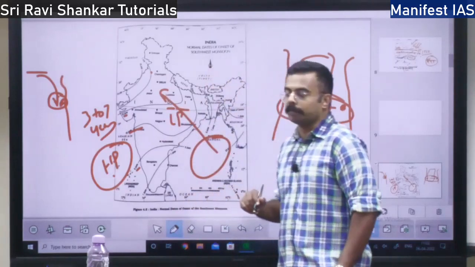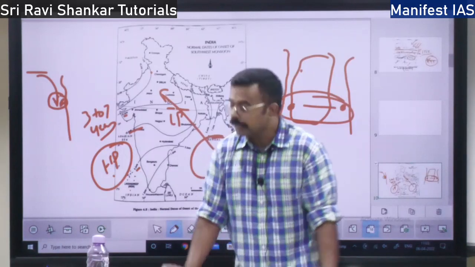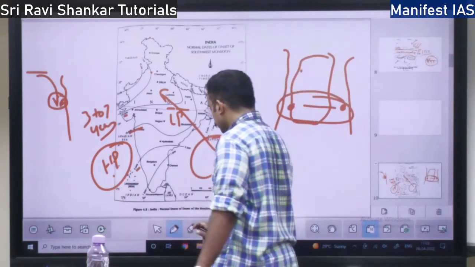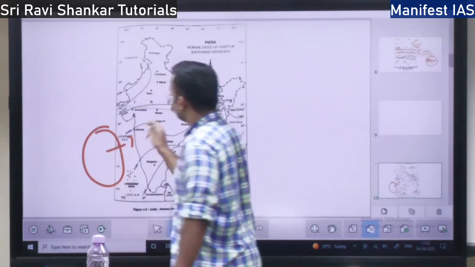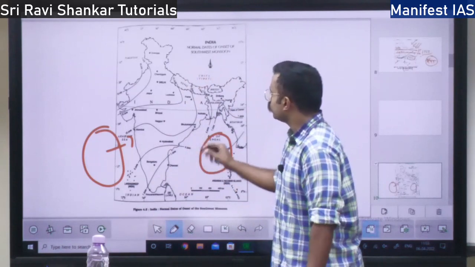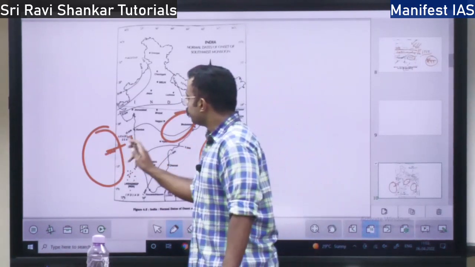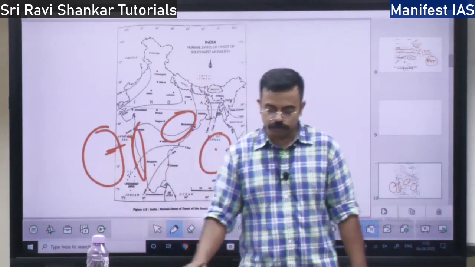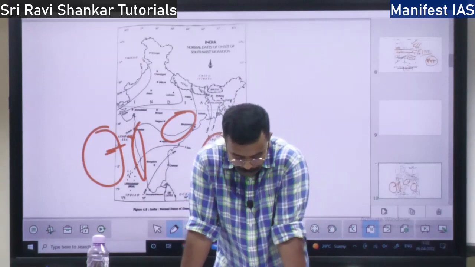The Arabian Sea system will bring rainfall over the western coast. So the Bay of Bengal system brings the cyclones over the eastern coast, and the Arabian Sea system brings the rainfall over the western coast. This is the rainfall bearing system over the Indian landmass.